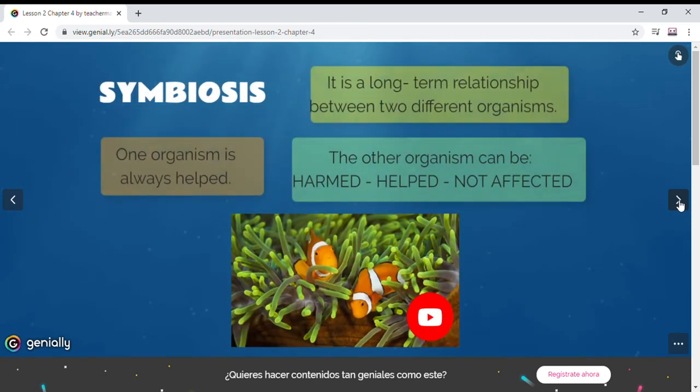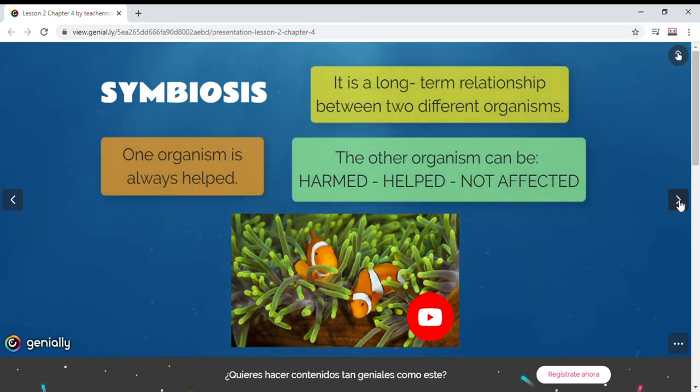Finally, we have symbiosis. It is a long-term relationship between two different organisms. So, in this relationship, one organism is always helped and the other organism can be harmed, helped, or not affected. And in the link that I sent you in the document for the activities, you can click on the link to watch a video about the clownfish.